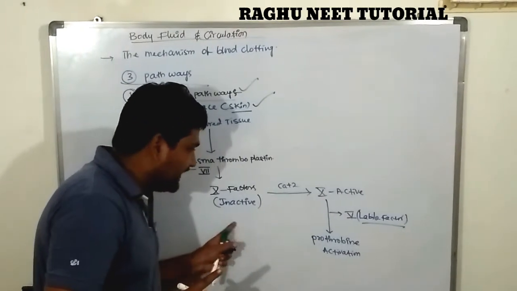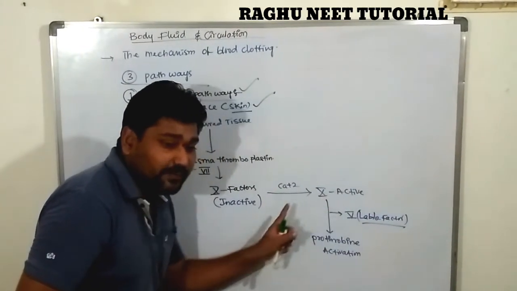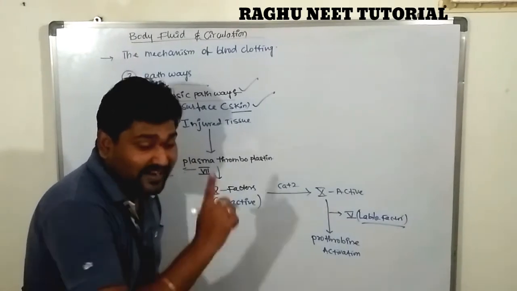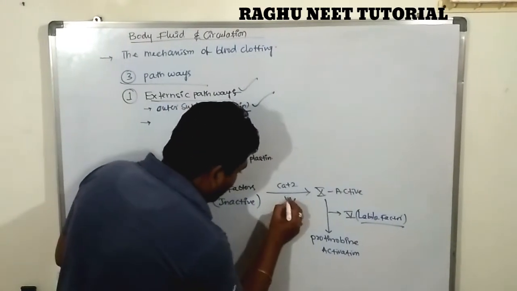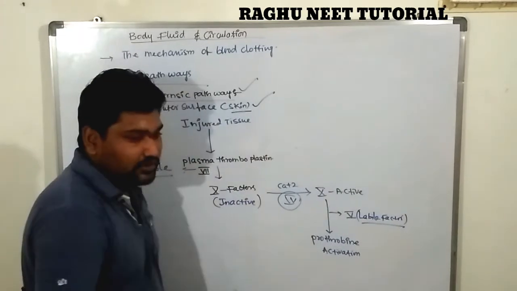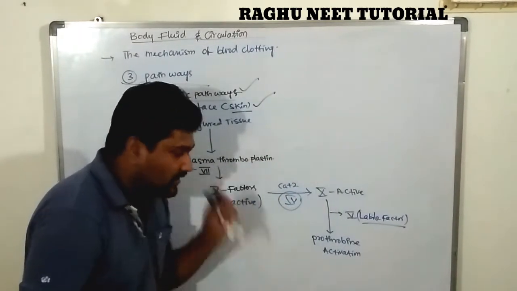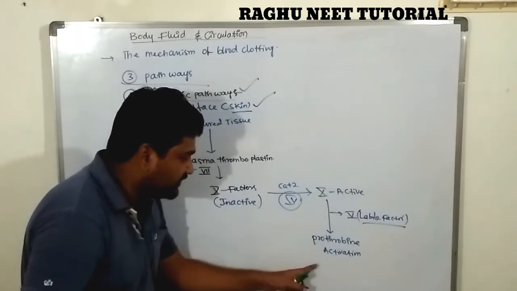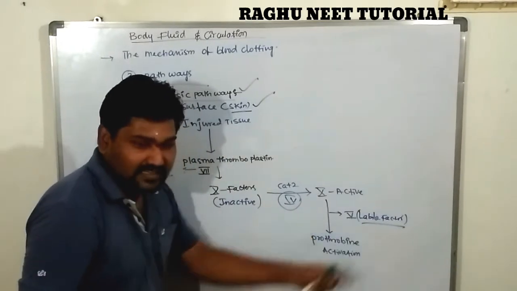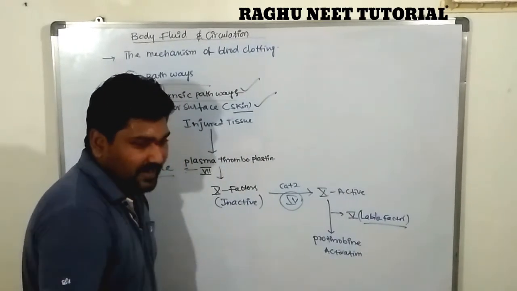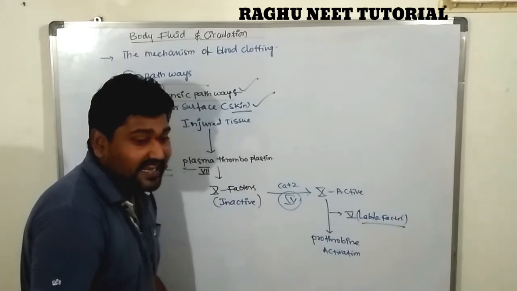The inactive 10th factor converts into active 10th factor in the presence of calcium ions, factor 4. Note down that factor 4 converts inactive 10 into active 10 factor. Next, active 10th factor converts into prothrombin activator in the presence of the 5th factor, the labile factor. Are you clear? So this is known as the extrinsic pathway.